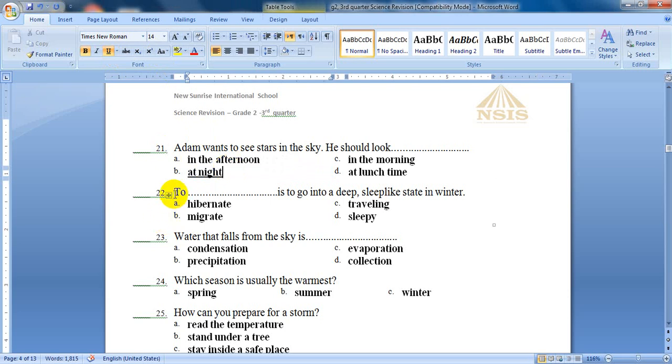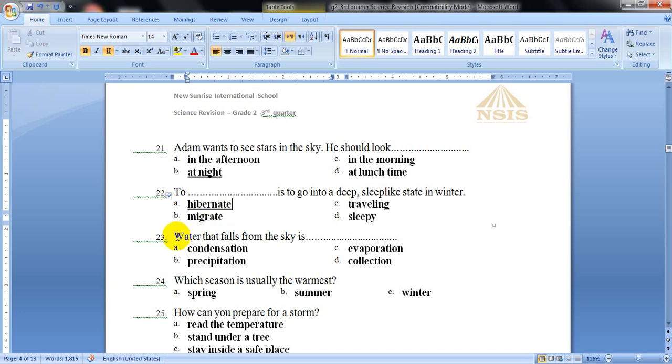Question number 22. To blank is to go into a deep sleep-like state in winter. When animals sleep for winter time because they cannot live in such cold weather, what do we call this? Does it mean to hibernate, migrate, travel, or sleep? When they sleep during winter, they hibernate. So, to hibernate is to go into a deep sleep-like state in winter.